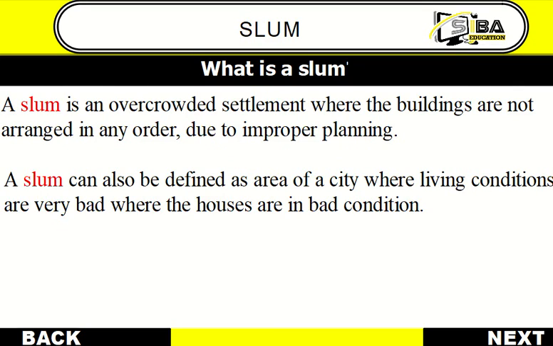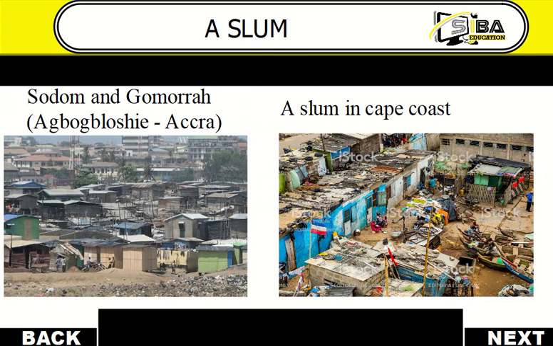What is a slum? A slum is an overcrowded settlement where the buildings are not arranged in any order due to improper planning. A slum can also be defined as area of a city where living conditions are very bad, where the houses are in bad conditions. So we have a picture of a slum here. This is a slum in Accra, popularly known as Sodom and Gomorrah or Agbogboshi. That is a slum over there.